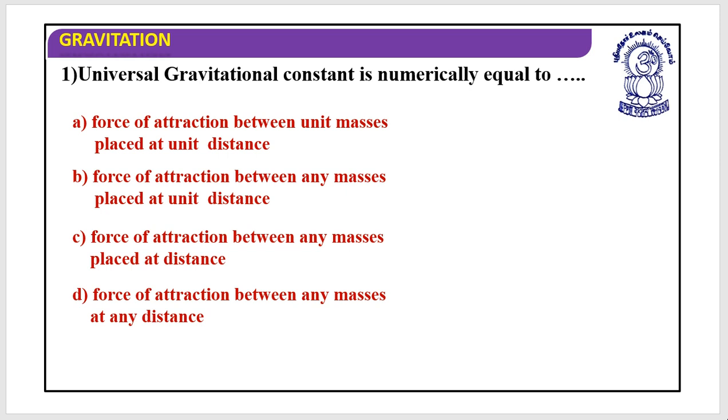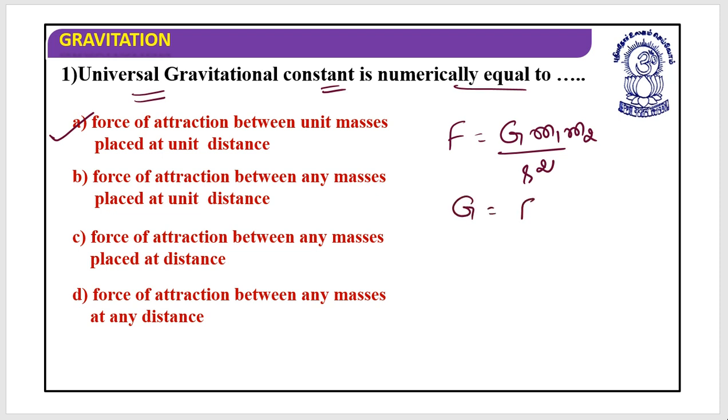The question says the universal gravitational constant is numerically equal to, yes, the force of attraction between unit masses placed at a unit distance. Look at this: F is equal to G m1 m2 divided by r square. From this I can write G equals F into r square divided by m1 m2. So it's the force of attraction between unit masses, placed at unit distance. So G is equal to F.